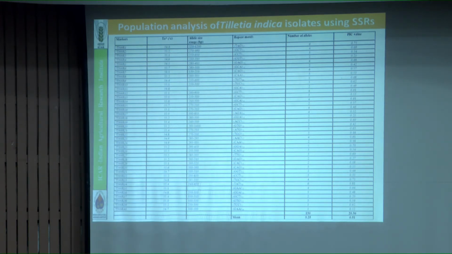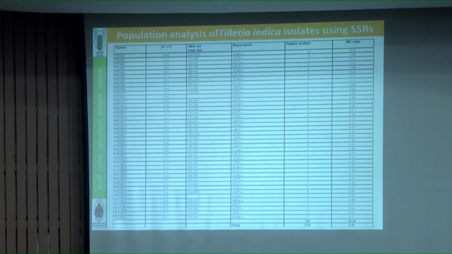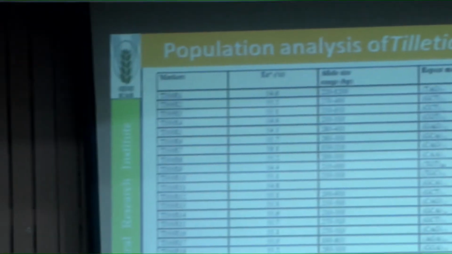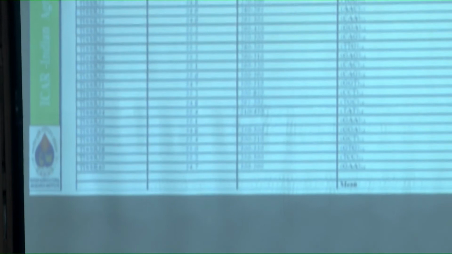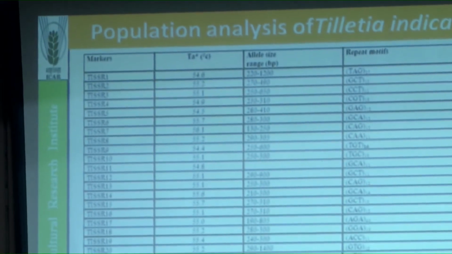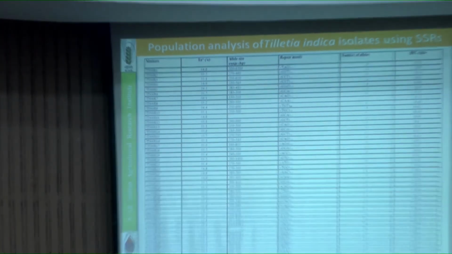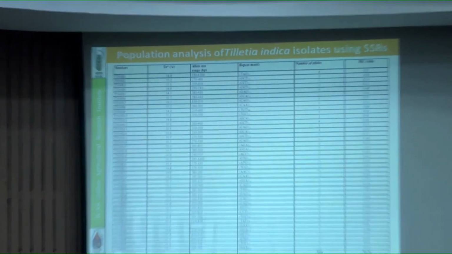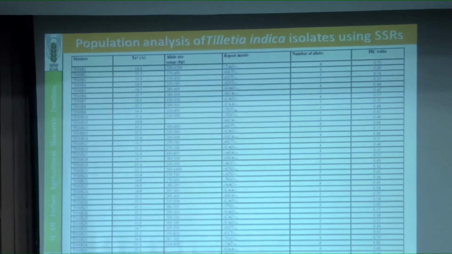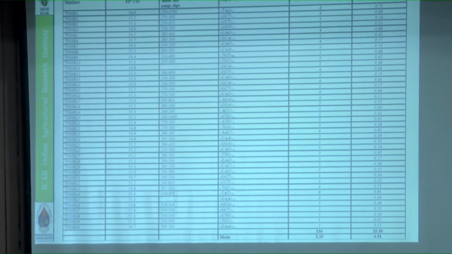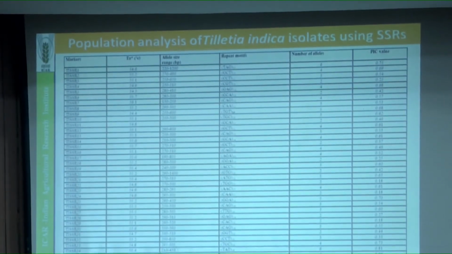So further, we identified 40 predominant SSR markers, and we checked these SSRs in our population of this Tilletia indica. What we found is that a maximum of 6 alleles were found in the population. It means the pathogen has different alleles. It means you got, for example, 6 groups. 6 groups means the population has 6 categories, having different types of virulence.